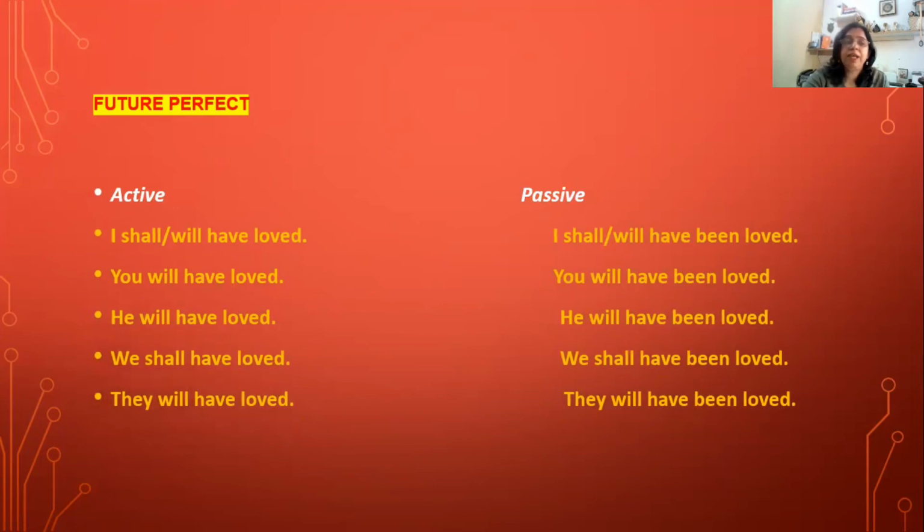In future perfect tense, we have I shall or will have loved, I shall or will have been loved in the passive voice. You will have loved will be changed into you will have been loved. He will have loved, he will have been loved. We shall have loved, we shall have been loved. And they will have loved, they will have been loved.